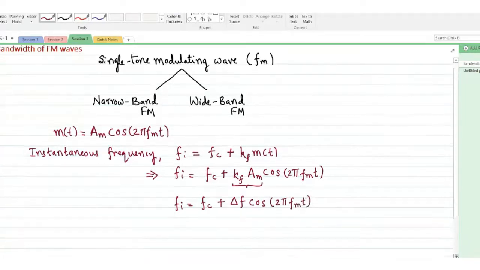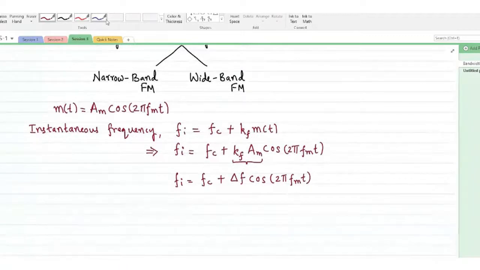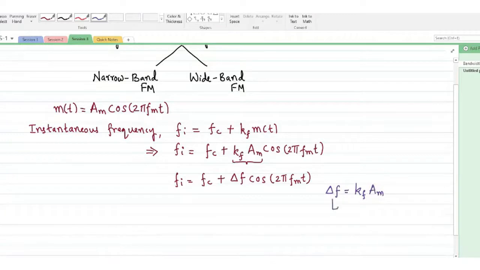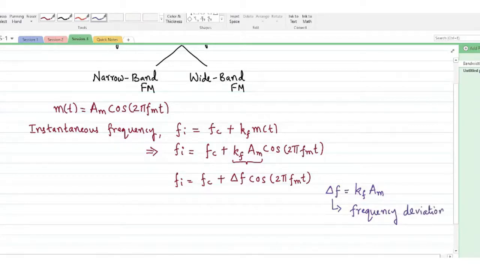Of course, this delta f is Kf times Am. This delta f is called the frequency deviation.